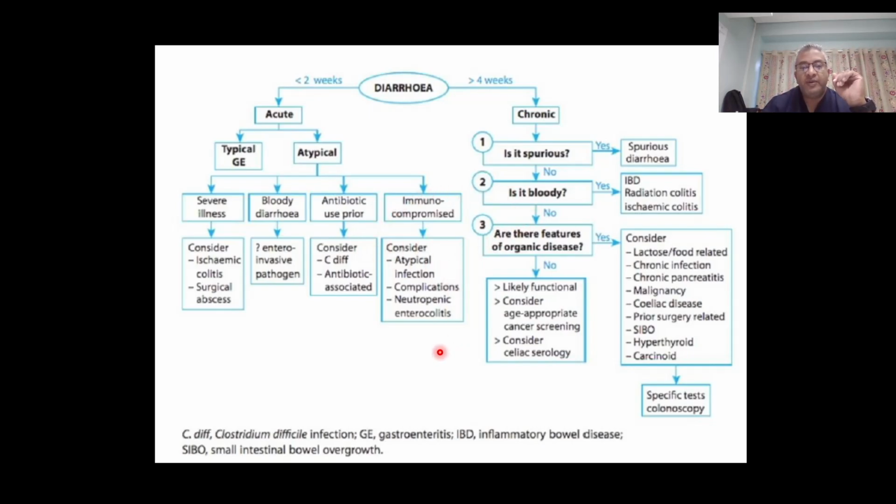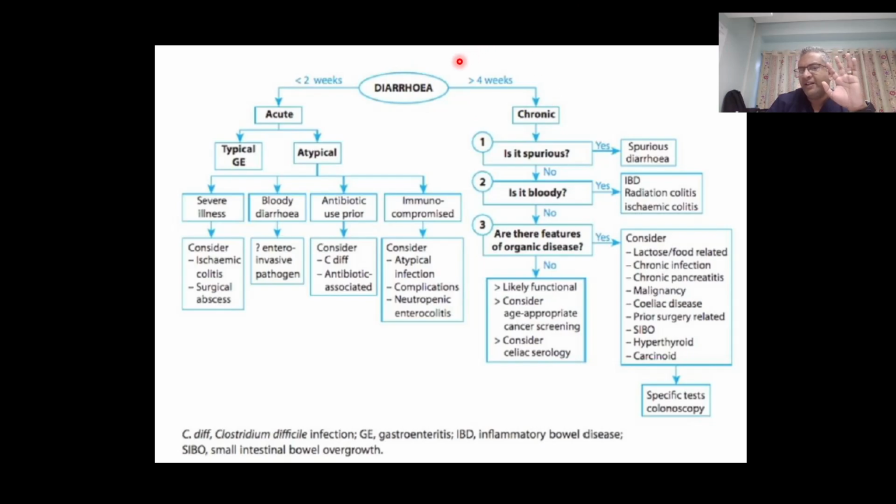If your patient's immunocompromised, you must always consider the atypical infections, especially with your protozoal causes of diarrhea. We're talking about Microsporidium, Isospora belli, cryptosporidiosis, all the beautiful protozoans we treat with Bactrim, which is trimethoprim sulfamethoxazole. It could be a complication. It could be neutropenic enterocolitis. So watch out for that. Don't forget CMV colitis, especially in patients who are severely immunocompromised. So that takes care of the left-hand side of the algorithm.